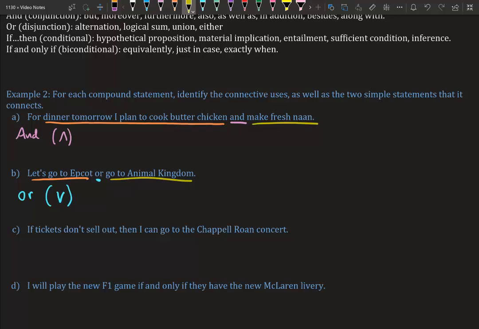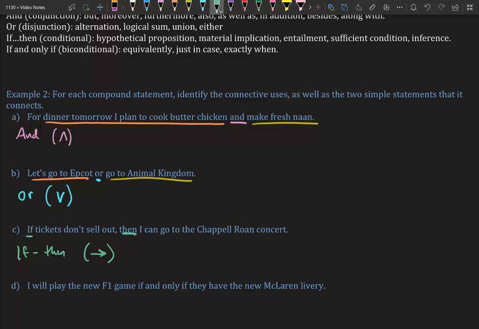If tickets don't sell out, then I can go to Chapel Roan's concert. Because we see the word then, if you track back, you'll always see if. So we have an if-then statement. The symbol for that is a single arrow, because you're saying, if you do this, then you do this.